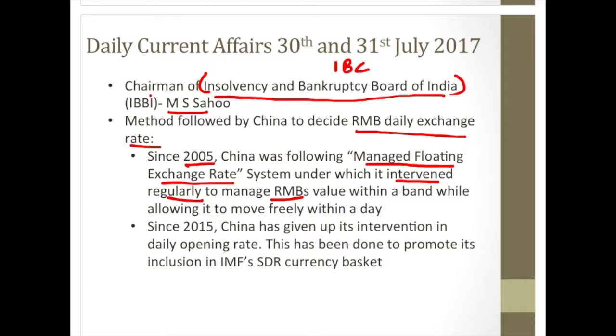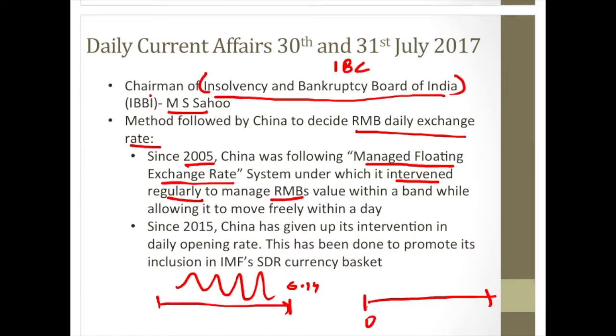So what would happen is, during a day, the value of the RMB would be allowed to fluctuate within a band, but at the end of the day, let's say the value of the RMB with respect to the US dollar is 6.14. Then at the start of the next day, the opening price would also be 6.14. This is one aspect of the managed floating exchange rate system. The second is that there is a band created. So the RMB is allowed to fluctuate only within this band, and if it goes out of this band, then the Central Bank of China would intervene. This is what is called the managed floating exchange rate system, which China used to follow since 2005.